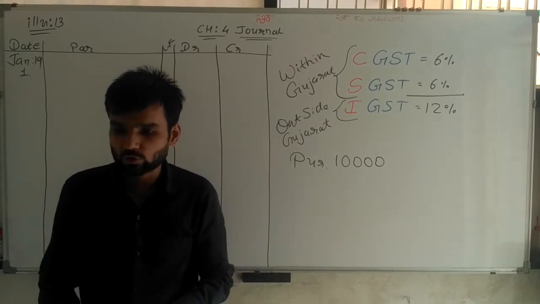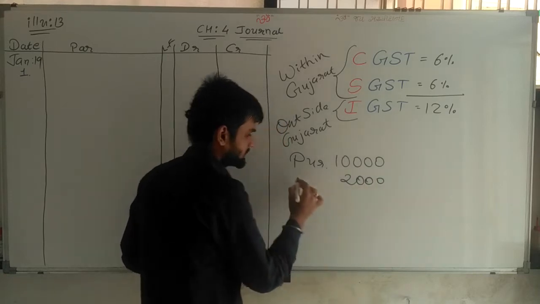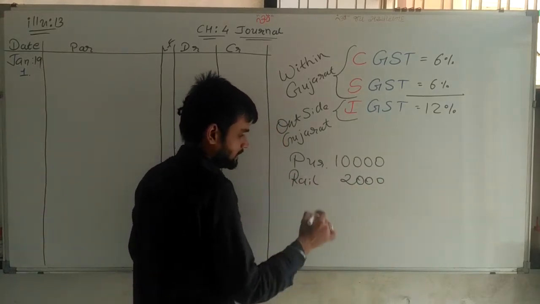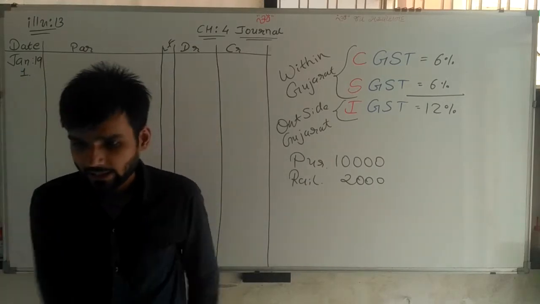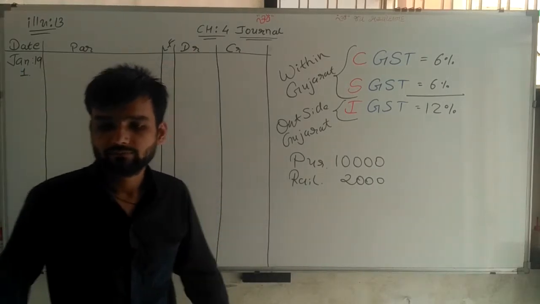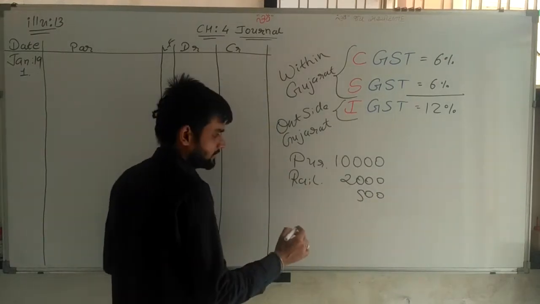And railway freight 2,000 rupees. And labor 500 rupees.